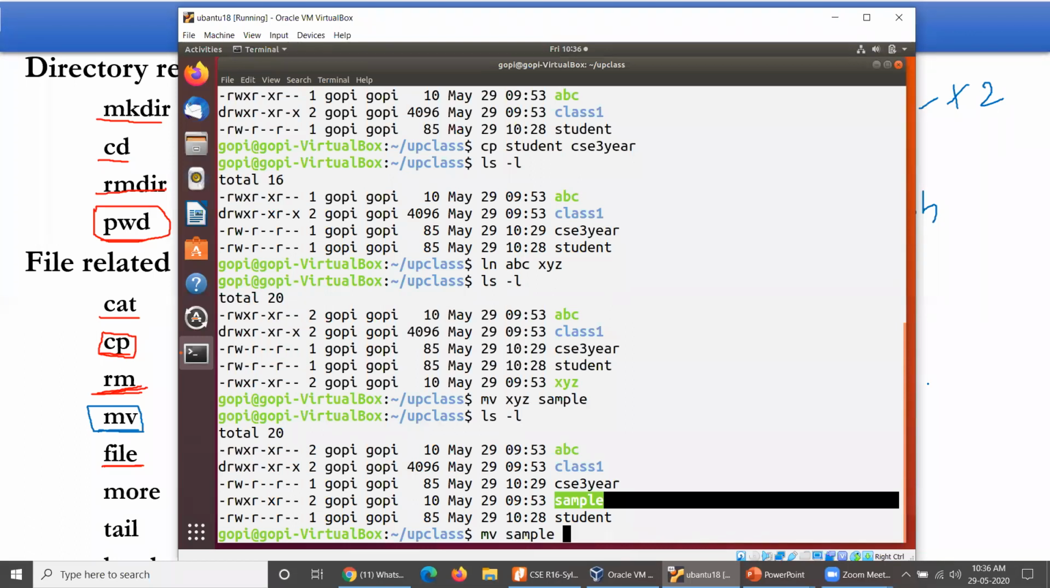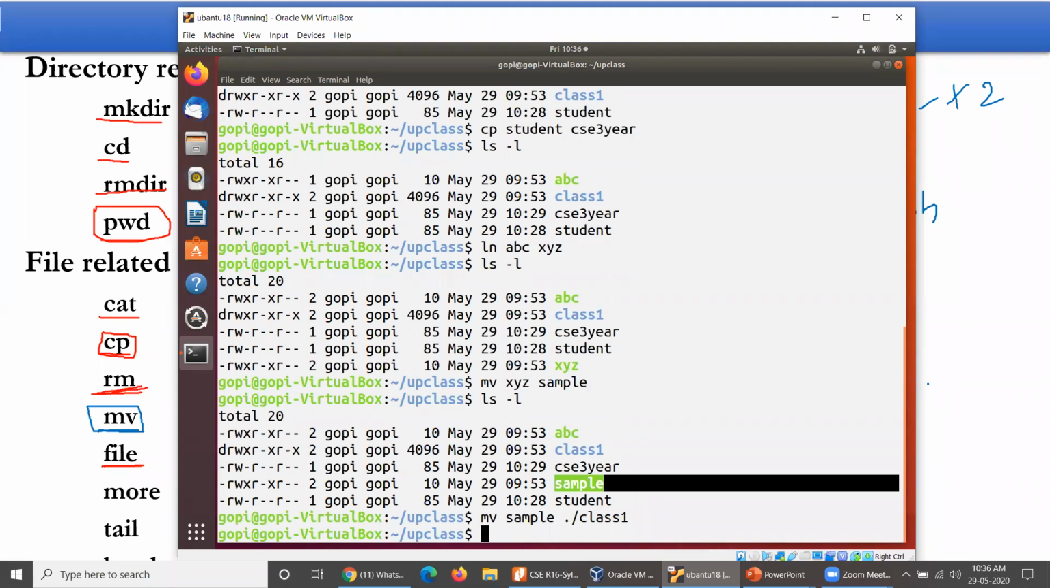So the existing directory will be available. At class one, you have to specify dot slash. I'll explain what the dot means here. Dot slash class one, so the file can be moved to that area. Now take ls -l at this moment.